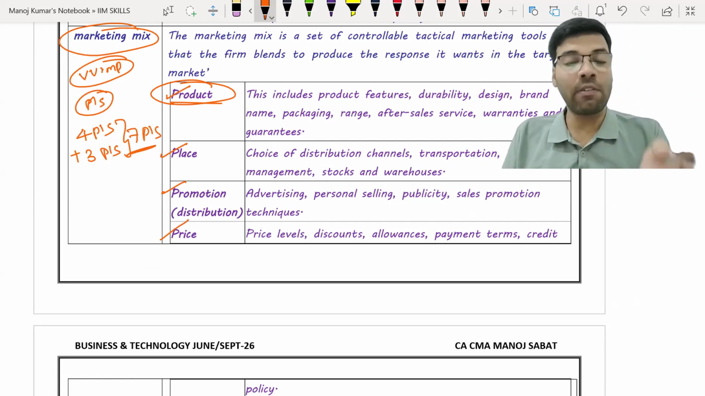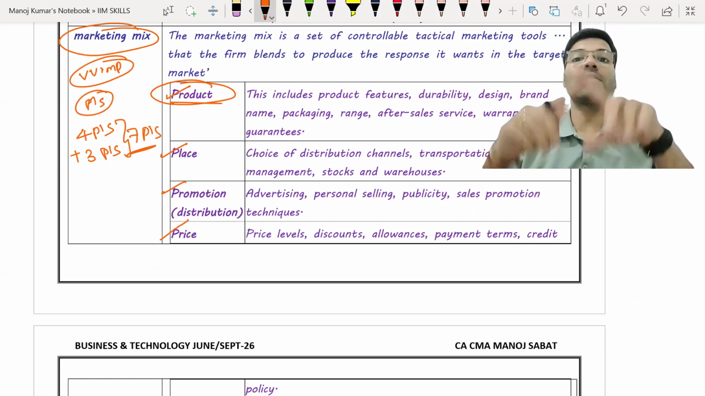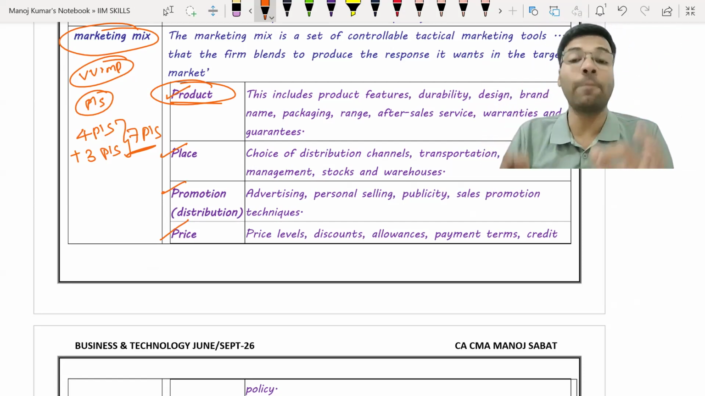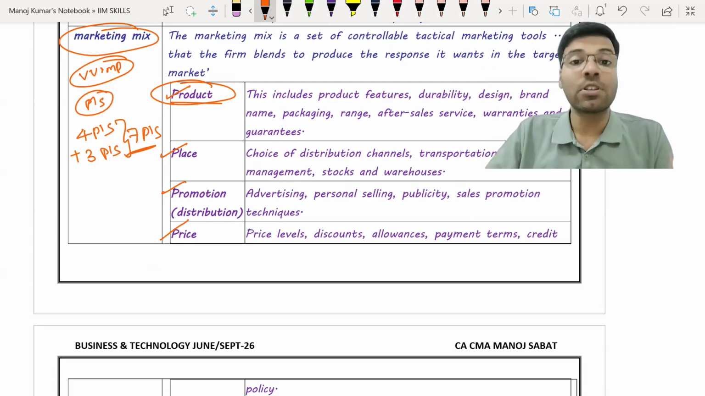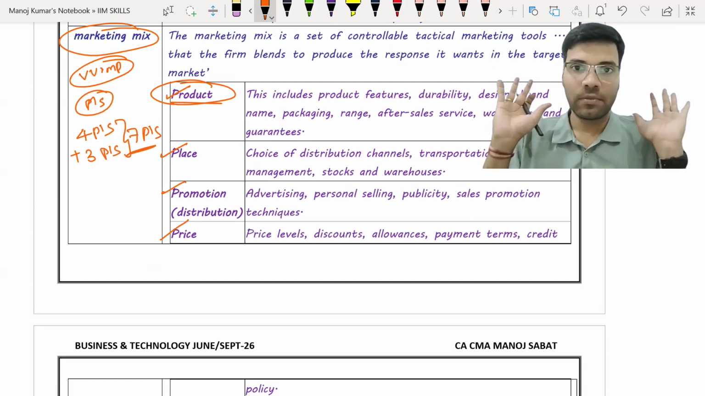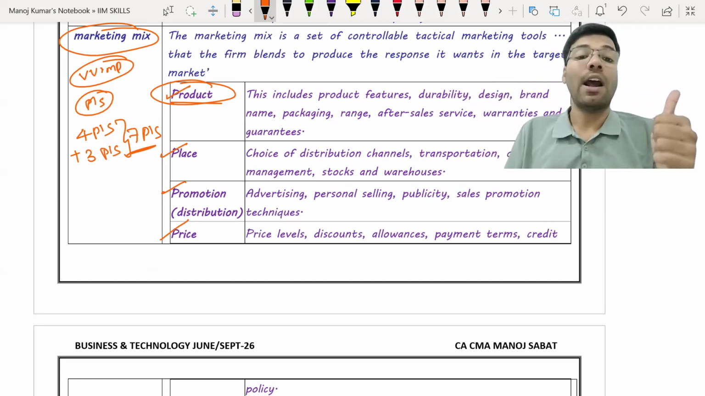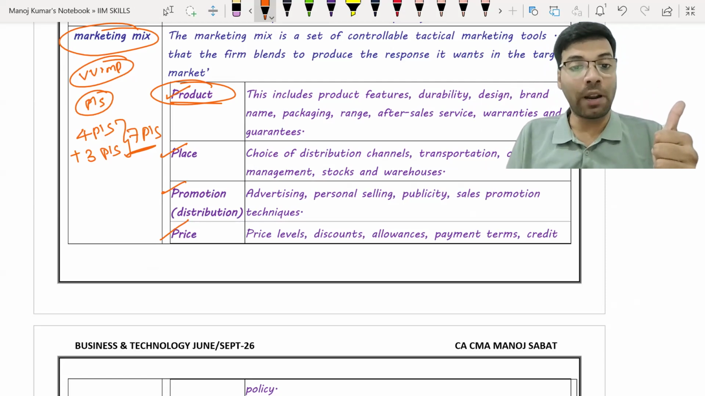Understood? Now whenever the marketing manager is preparing the strategy for marketing, he needs to consider these product attributes in order to market the product. Clear about product? And next comes the concept of price.